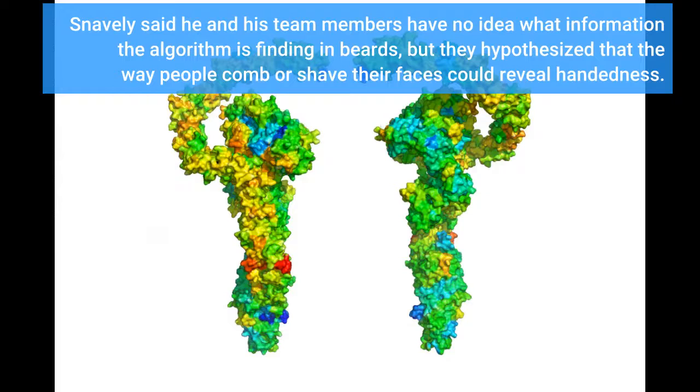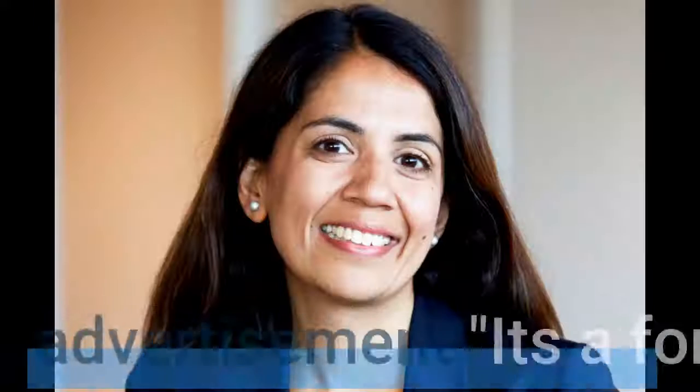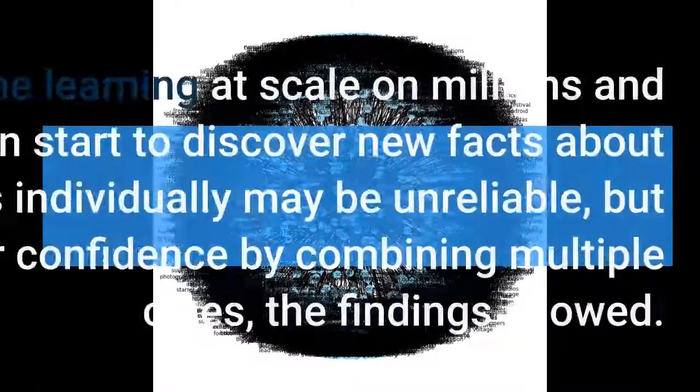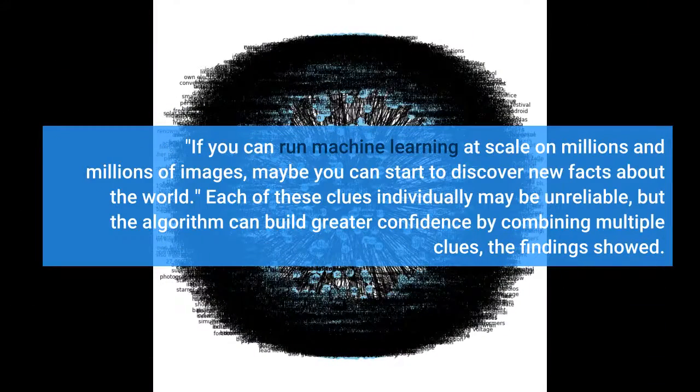Snavely said he and his team members have no idea what information the algorithm is finding in beards, but they hypothesized that the way people comb or shave their faces could reveal handedness. It's a form of visual discovery, Snavely said. If you can run machine learning at scale on millions and millions of images, maybe you can start to discover new facts about the world.